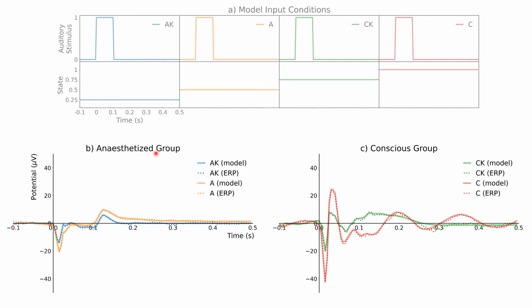And after training the RNN model, you can see that its outputs, shown in the solid lines, very closely match the event-related potentials, shown with dotted lines, for both the anesthetized group and the conscious group.